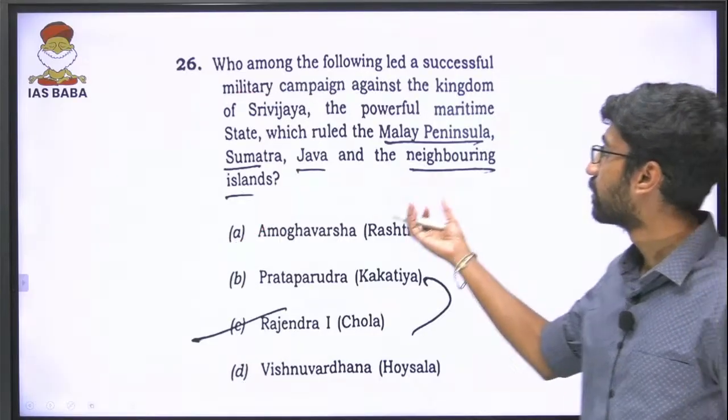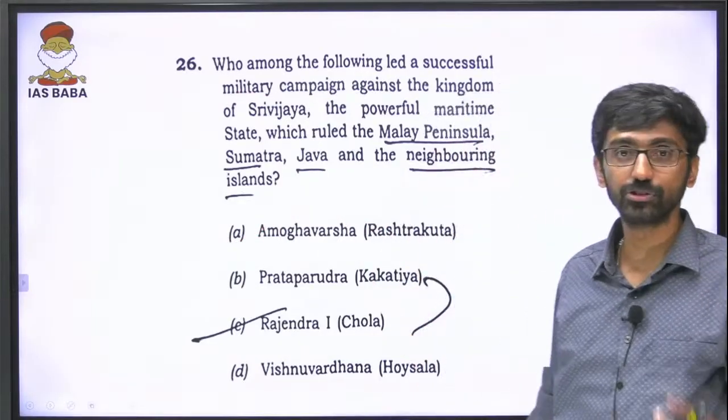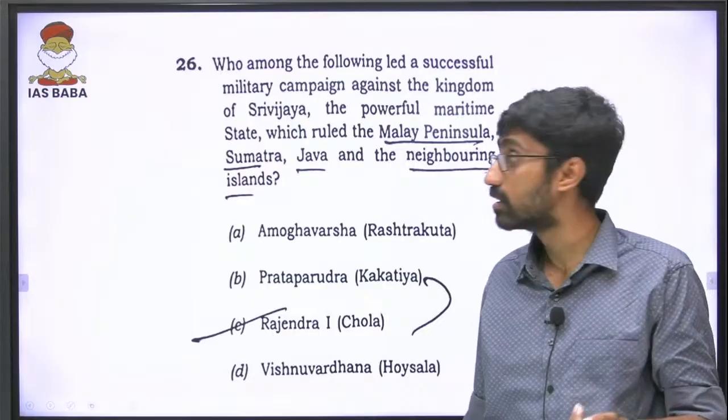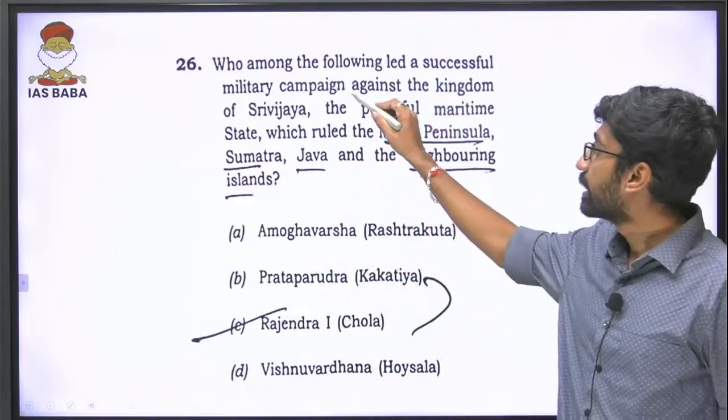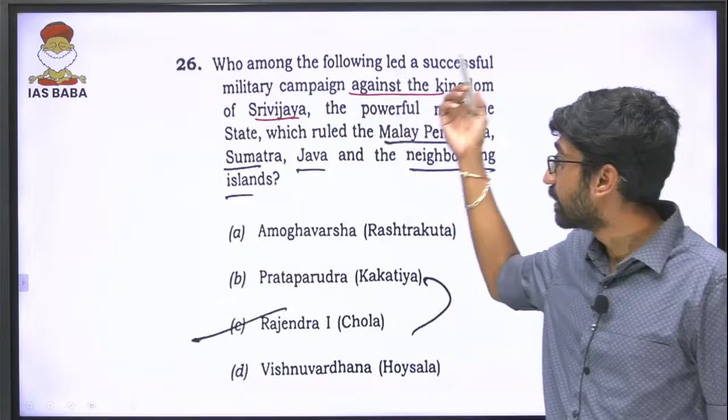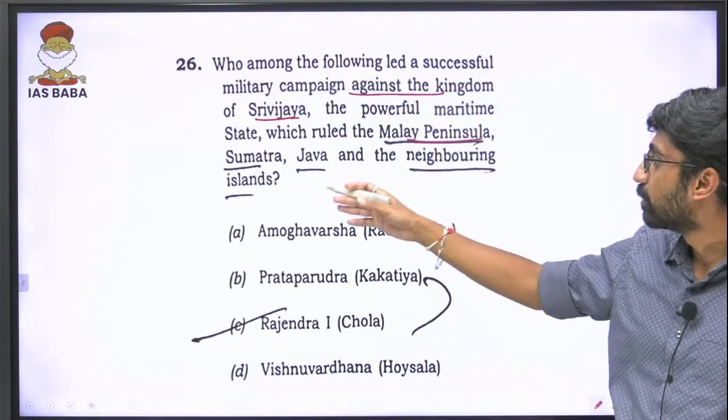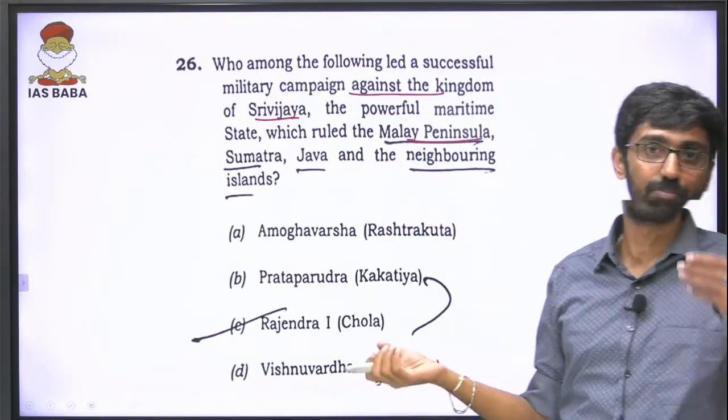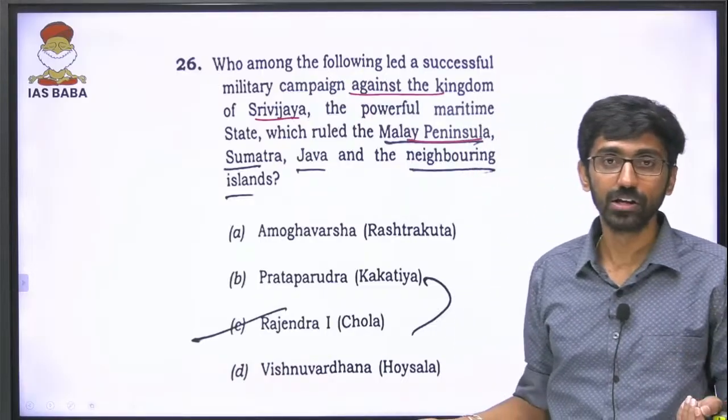Now this was in the news also. Cholas were in the news for the last couple of years. So who among the following successfully led a military campaign against the kingdom of Srivijaya, a state in the Malay Peninsula, that is Sumatra, Java, and neighboring islands, from peninsular India? So using logic also you could have answered this question.